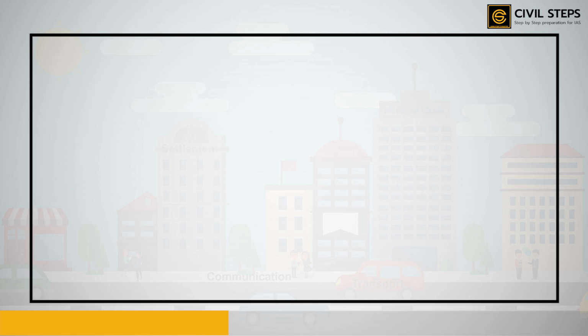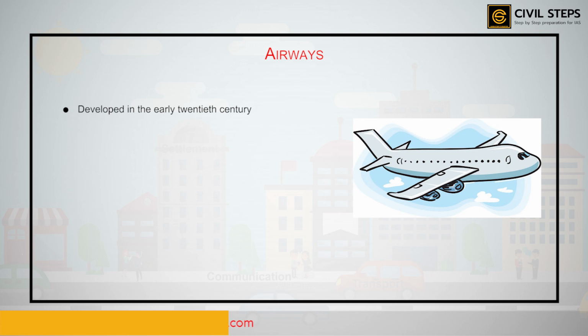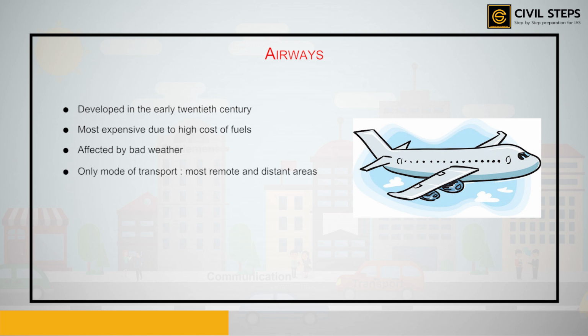Now let us move on to discuss the fourth type of transportation, that is the airways. Airways is the fastest way of transport, developed in the early 20th century. It is also the most expensive due to the high cost of fuels. Air traffic is adversely affected by bad weather like fog and storms. It is the only mode of transport to reach the most remote and distant areas, especially where there are no roads and no railways.